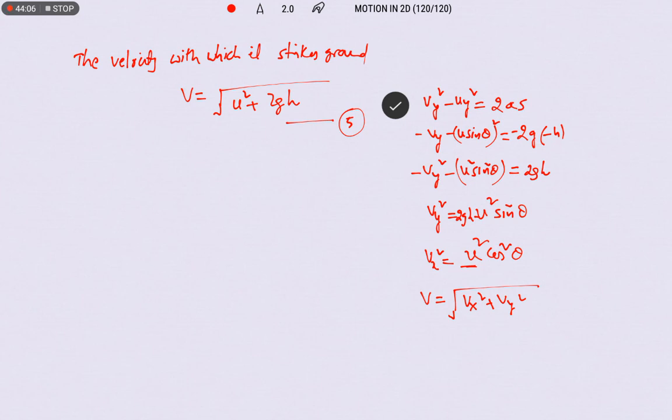Next, in the same way, the angle with which it strikes the ground.